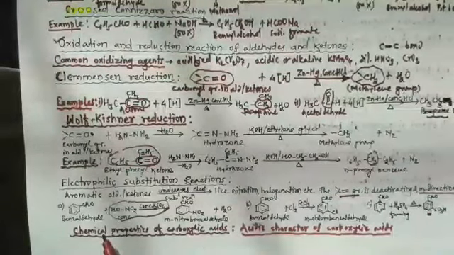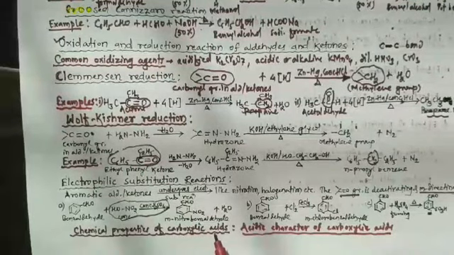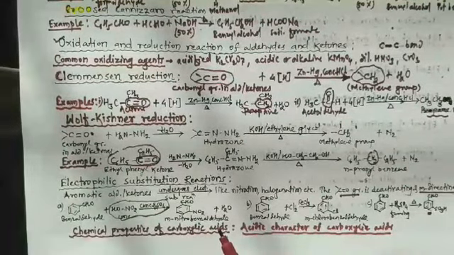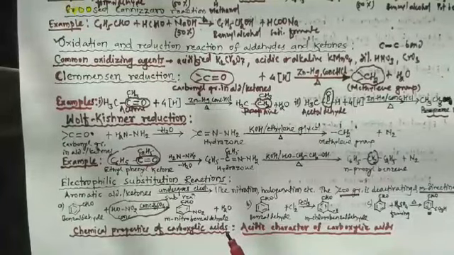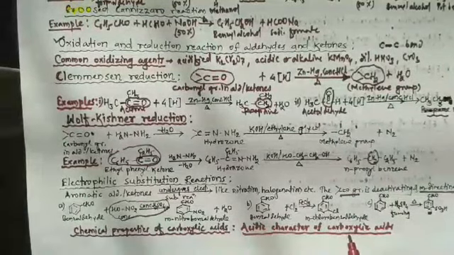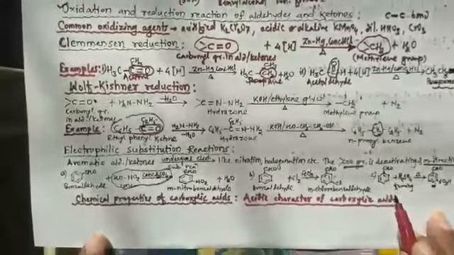Then the next article is the chemical properties of carboxylic acids, that is the acidic character of carboxylic acids.